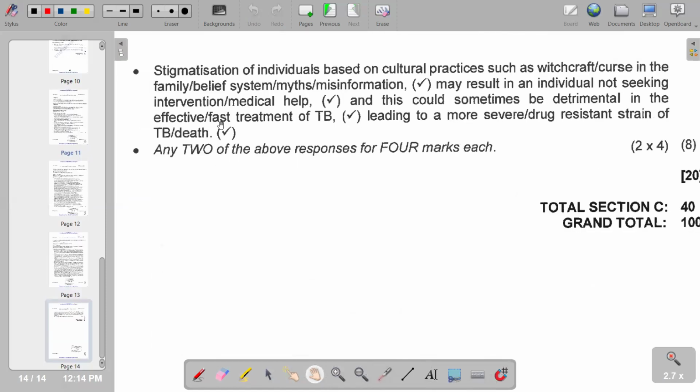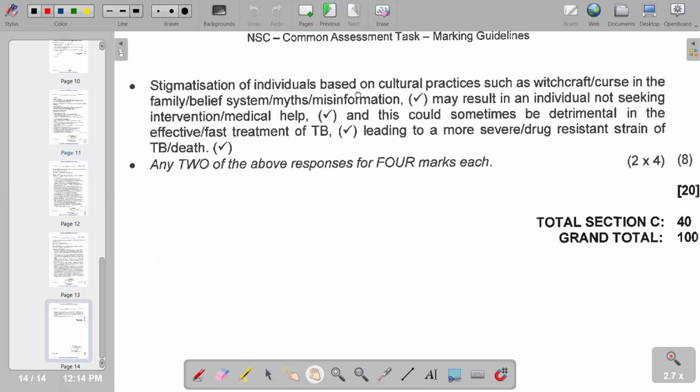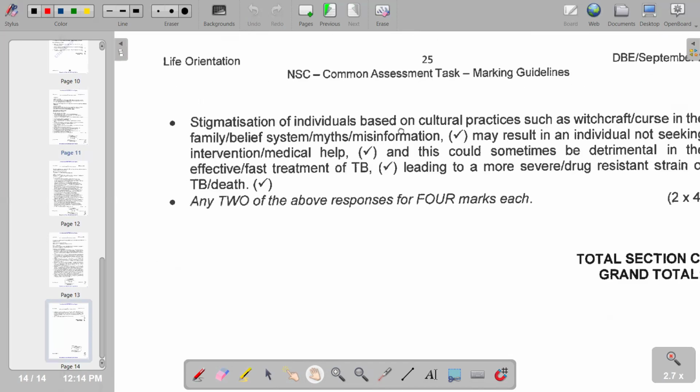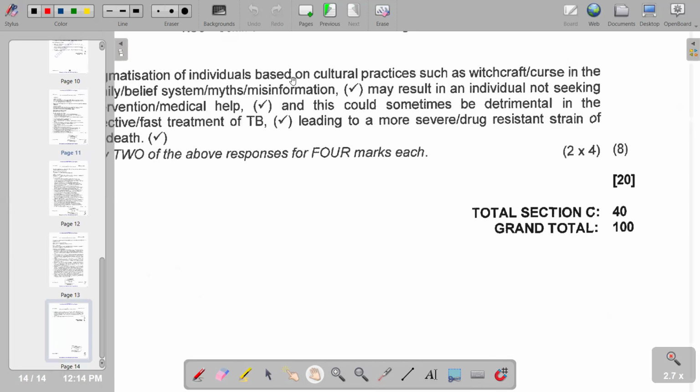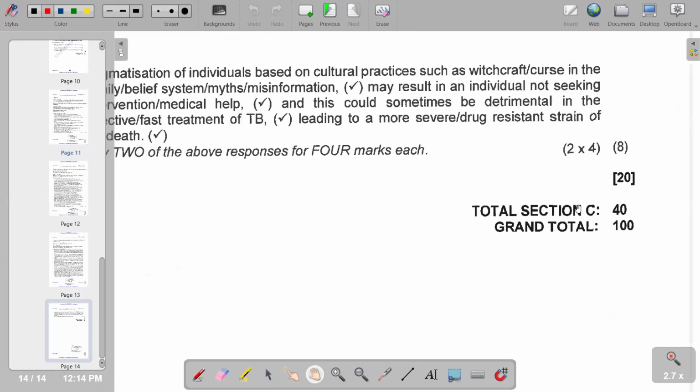So we have also another point that is also correct, which is a stigmatization of individuals based on cultural practices, such as witchcraft. We can have witchcraft or a curse in their family or belief system, or myths or misinformation. So this is the last question that we have according to our question paper, and it has 20 marks with our section C having a total of 40 marks. So the question paper has a total of 100 marks.